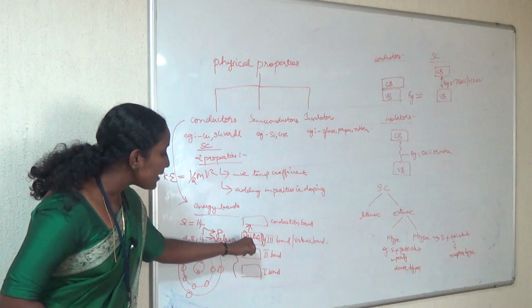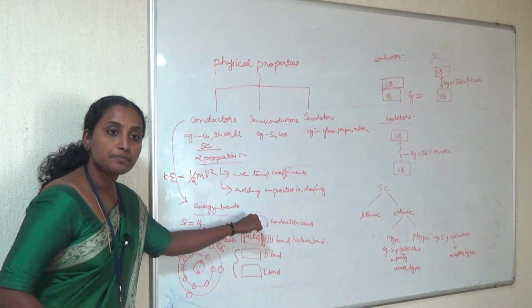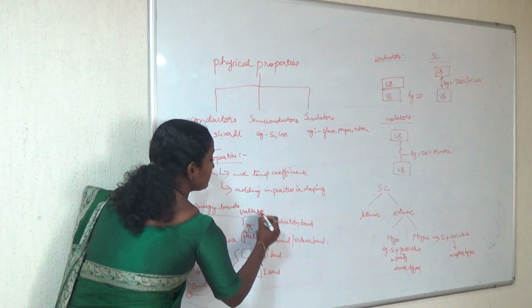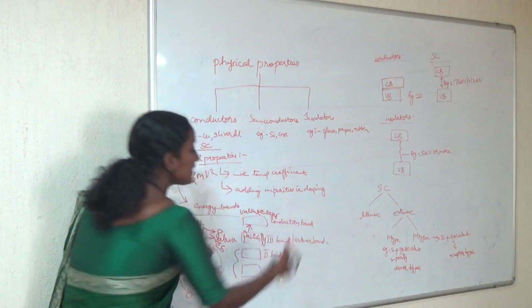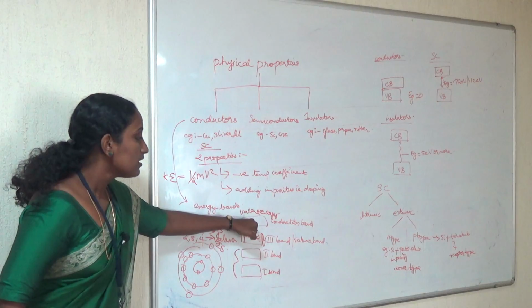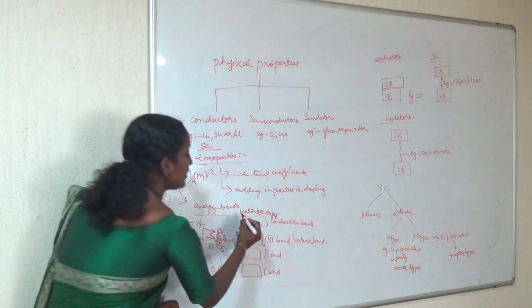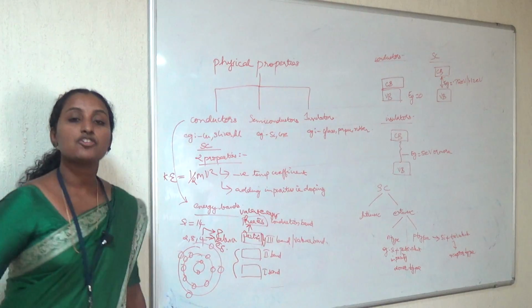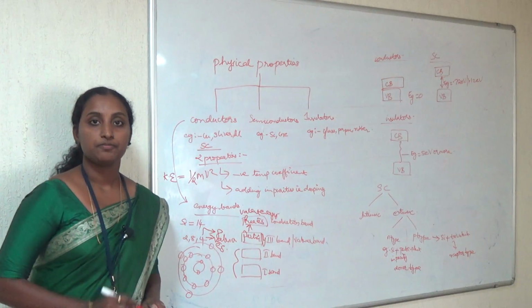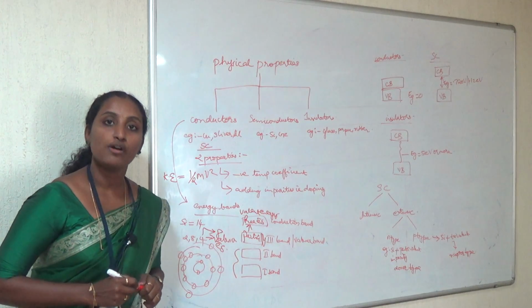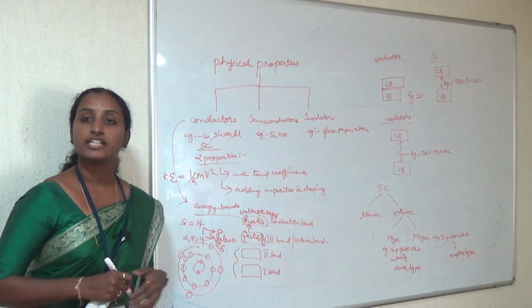So they can only move to another band, a vacant energy band, which is called the conduction band. Those electrons are called free electrons because they are free to move. These free electrons are responsible for the flow of current, so that we get conductivity.